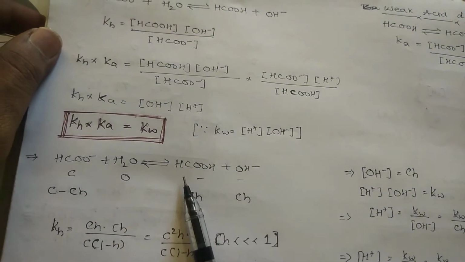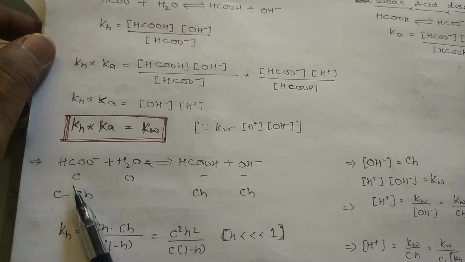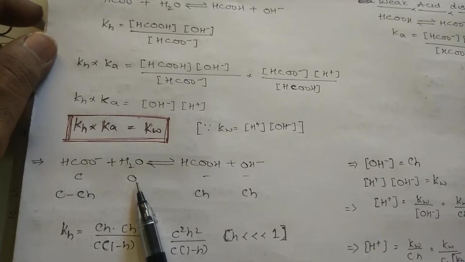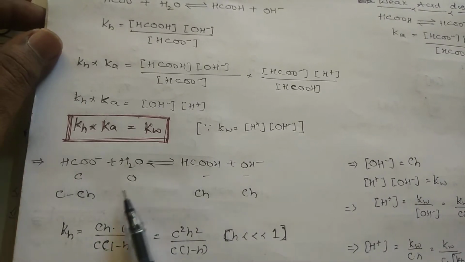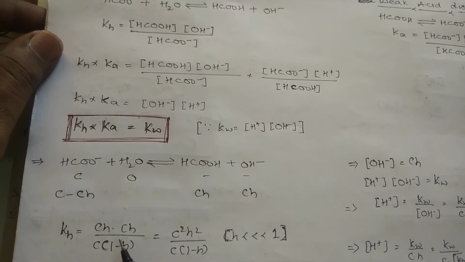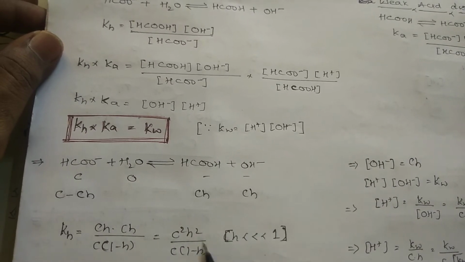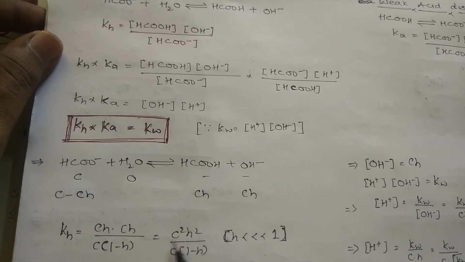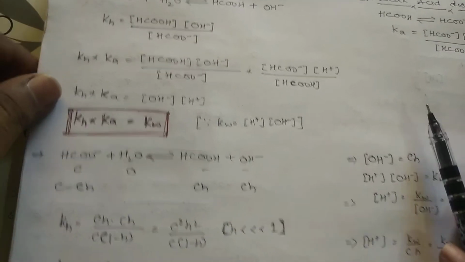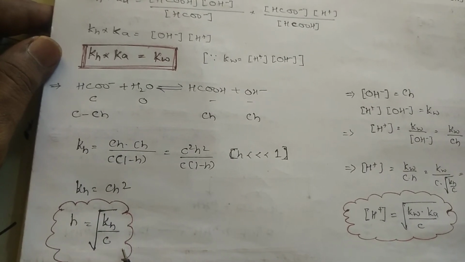Now, the same hydrolysis equation I have written here. This is the weaker one, right? If I take the initial concentration as C, water I am taking as 0, it will not be taken into consideration because it is taken as a reference point. If something gets dissociated, C minus Ch, you will be getting Ch, Ch. So KH will be Ch into Ch by C into 1 minus h. h is very, very much less than 1, so you can neglect it, C and C will be cancelled, and you will be getting KH is equal to C h square, and h will be equal to root of KH by C.